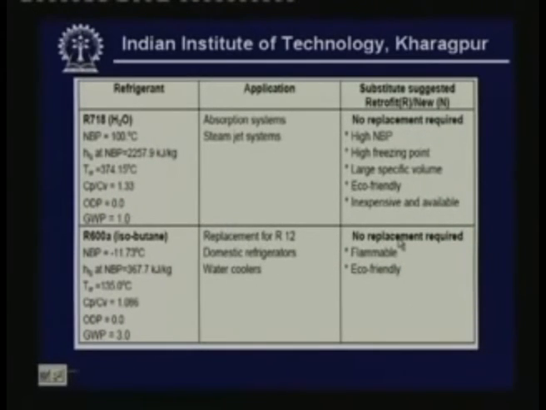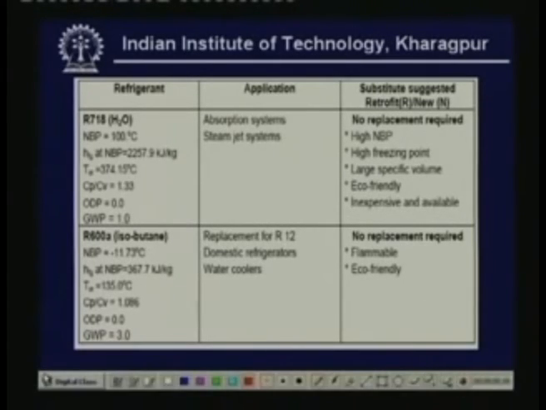Next is water, that is R718. The major problem with water is its high normal boiling point of 100 degrees centigrade. That means your operating pressures will be under high vacuum. Since it has a low molecular weight, its latent heat of vaporization is very high. It's excellent from this angle. Its critical temperature is also very high. It's very good. The problem, of course, is that the Cp by Cv value is high.